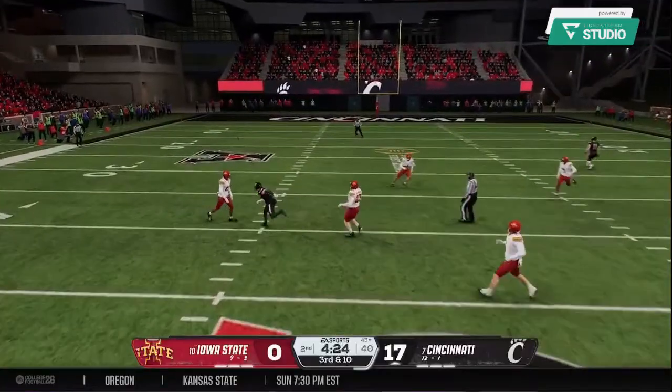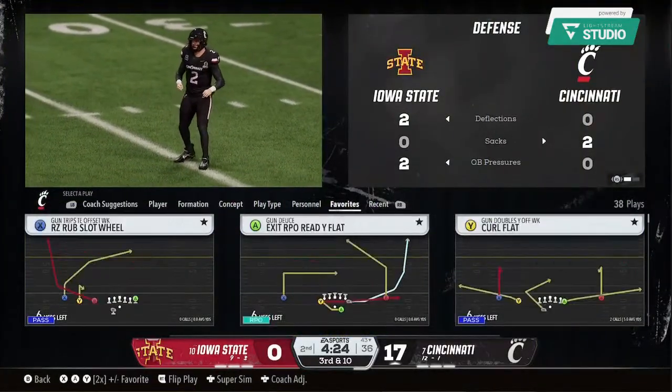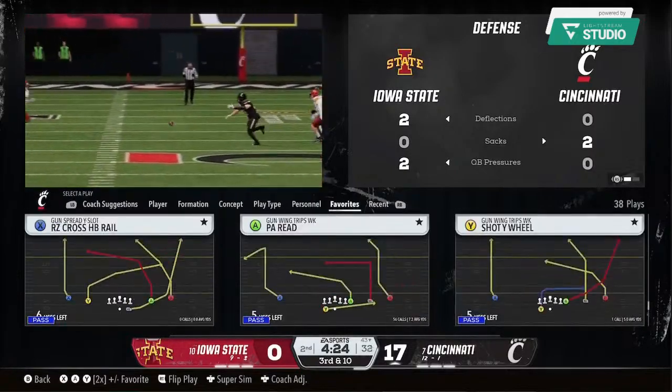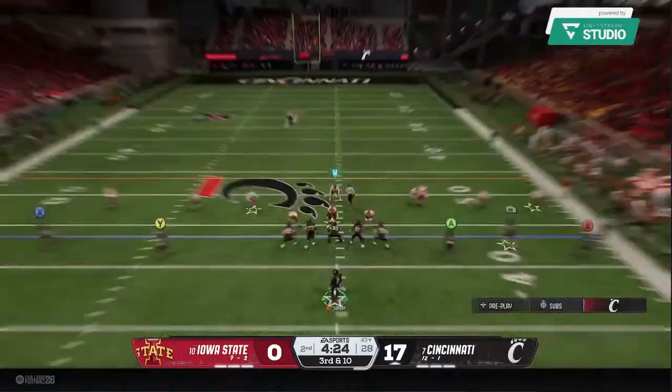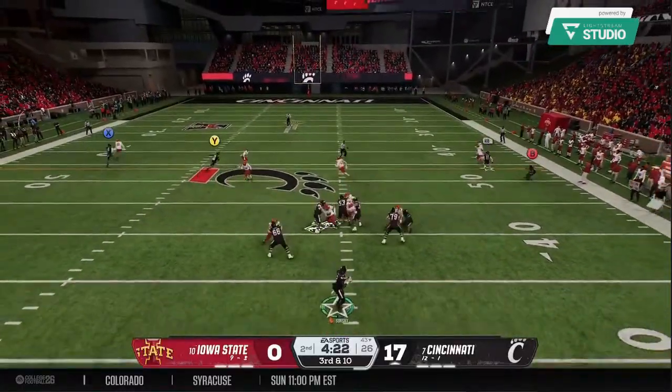Quick throw, testing the middle, but they don't make the connection. That one is incomplete. Well, they don't make the completion here. The timing seemed to be off between the quarterback and the receiver. But, man, this defensive coordinator may want to consider getting more pressure on this quarterback by changing some things up. He's got a lot of time back there to throw the ball.